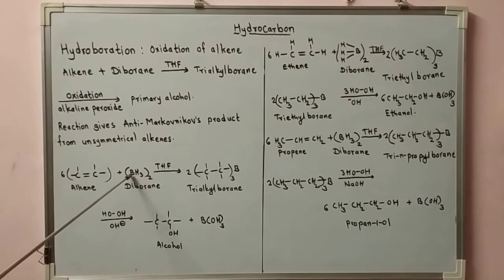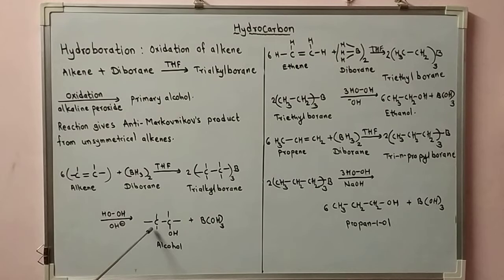Here it's written BH3 twice on the arrow, THF as reaction condition, tetrahydrofuran as solvent, produces 2 molecules of carbon-carbon single bond, with 3 times boron. On further oxidation using H2O2 in OH minus alkaline medium it gives alcohol and boric acid. So this is the general reaction.